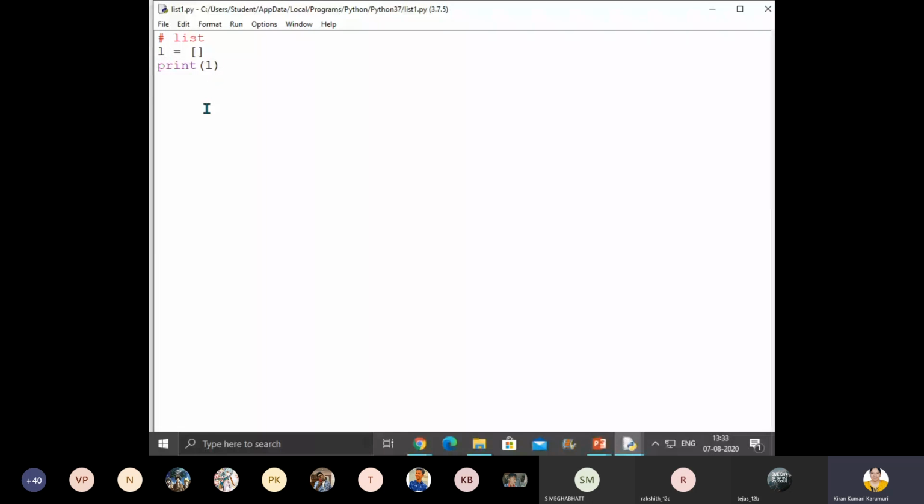L, some name, some variable you give. L equal to, then give a bracket, square brackets. For list, we have to use square bracket. Then what is L here? L is a list. What type of data if we want to see? What should we do? Print type of L.